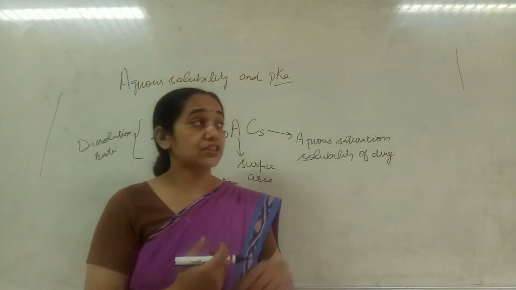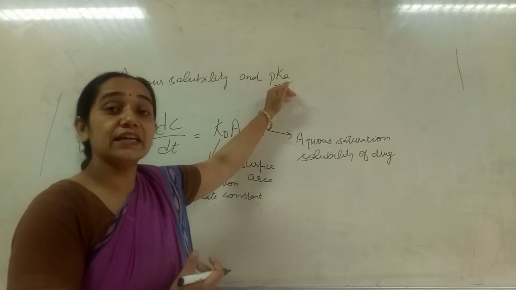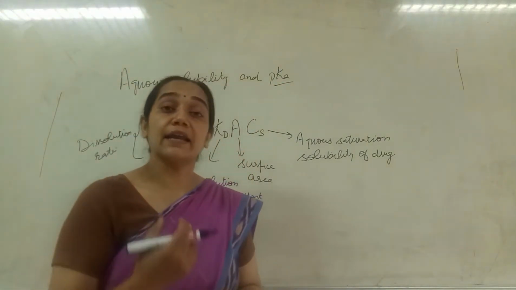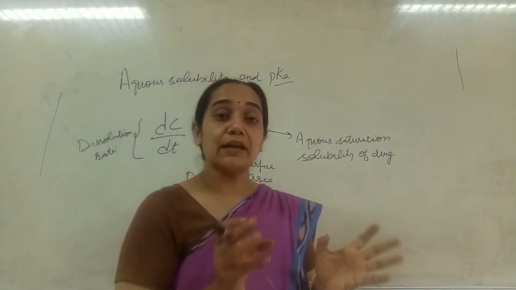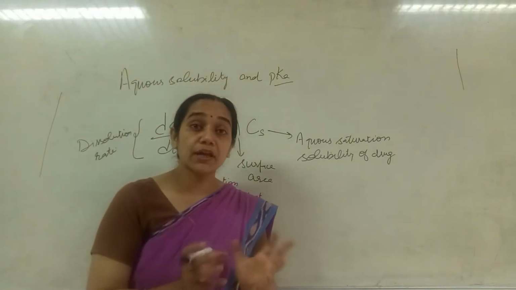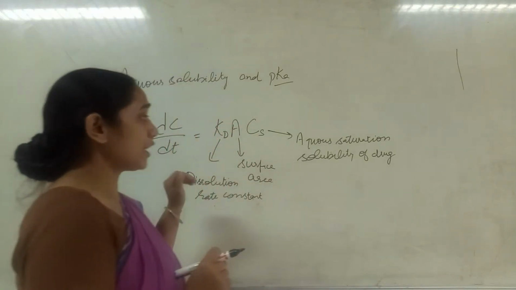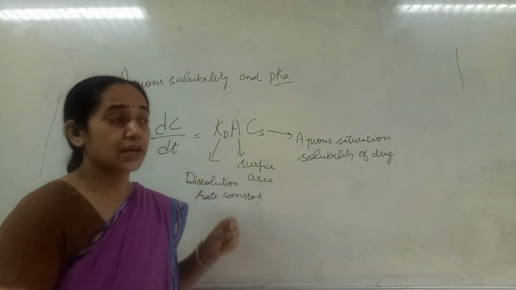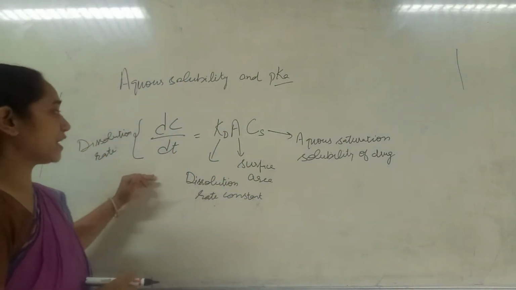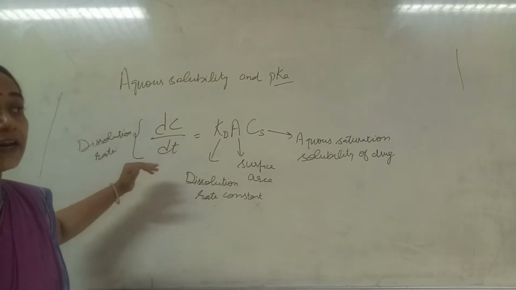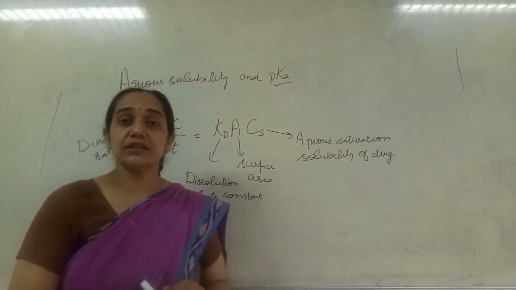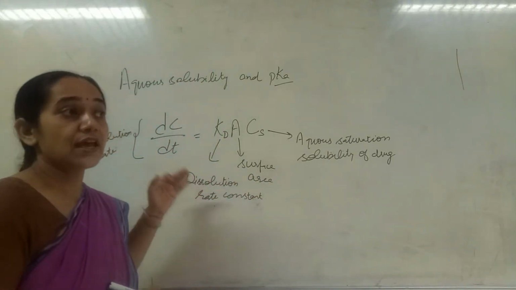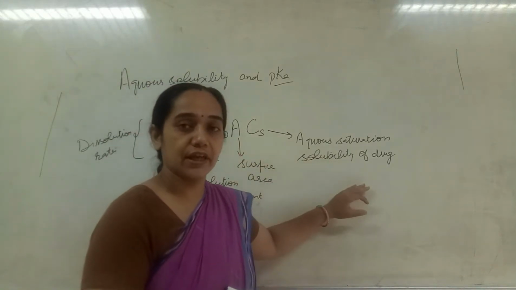Now, the pKa value represents the degree of ionization, meaning the extent to which a molecule can ionize in a particular environment, and that environment is the surrounding pH. For example, if a drug has to be dissolved, how can its aqueous solubility be expressed? Its aqueous solubility is expressed by its dissolution rate, which is explained by the equation given by Noyes and Whitney, and it is termed the Noyes-Whitney equation.